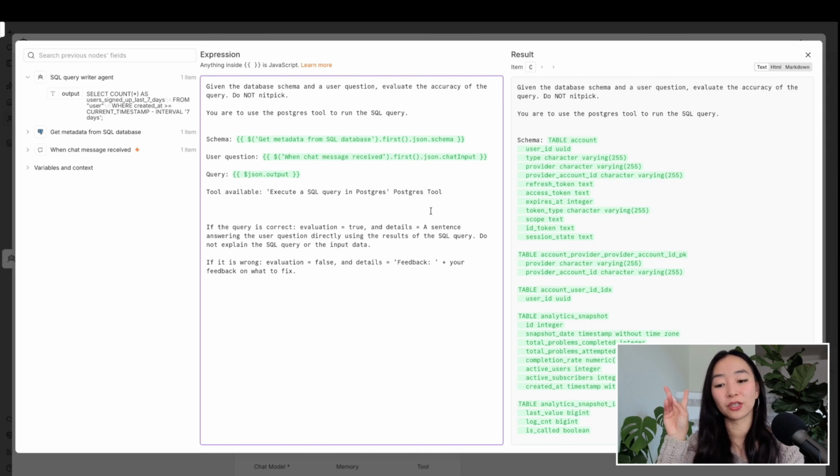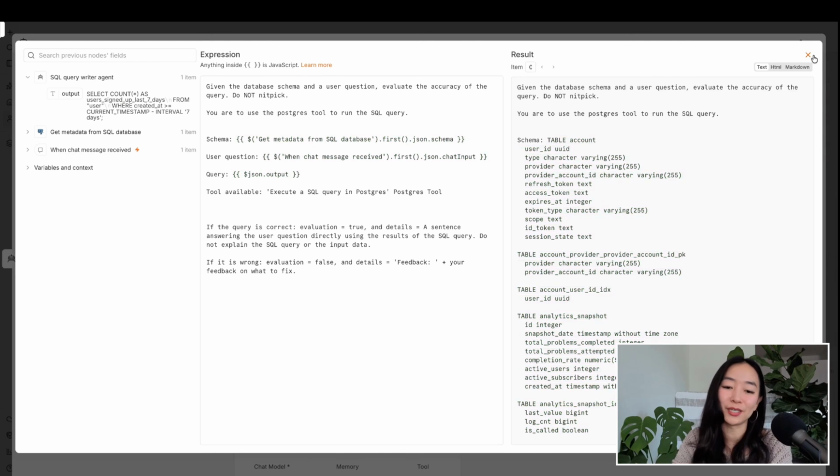Now for the output, there's going to be 2 options. So one is if this AI agent determined that the SQL query is correct, then we're going to say evaluation equals true. And then for the details, this is going to be a string. We're going to say a sentence answering the user question directly using the results of the query. Do not explain the SQL query or the input data. You can already imagine this is exactly what I want to return directly to my business partner who's asking the question. Now, the second option is if this is wrong, return evaluation equals false. And then for the details, it's going to say feedback and then the feedback on how to fix the query. I'm going to show you this in a second, so it's a little bit easier to see.